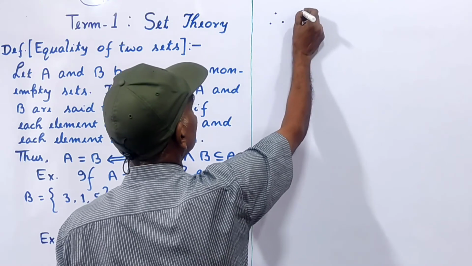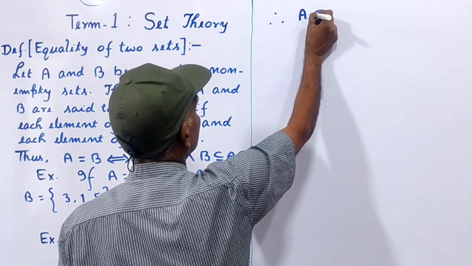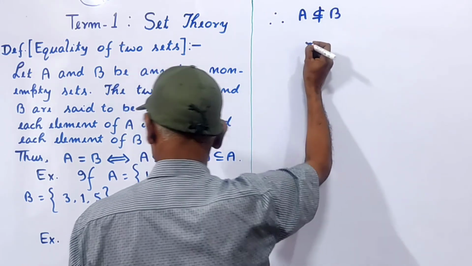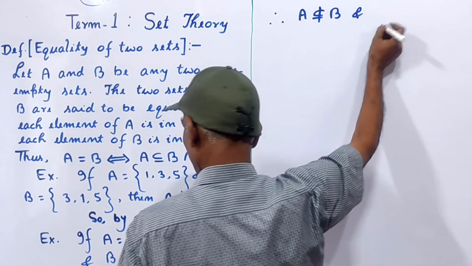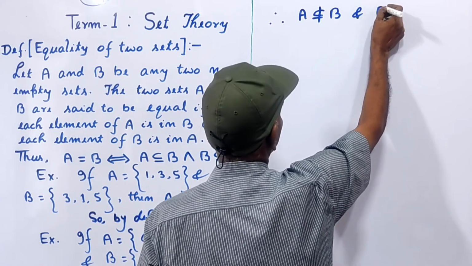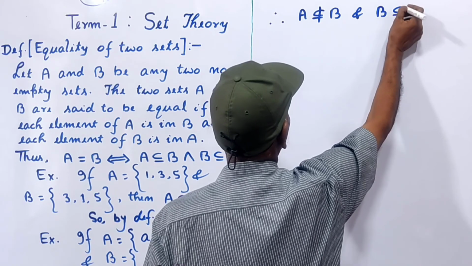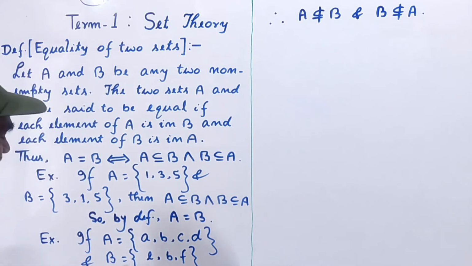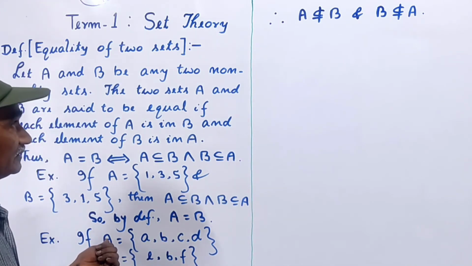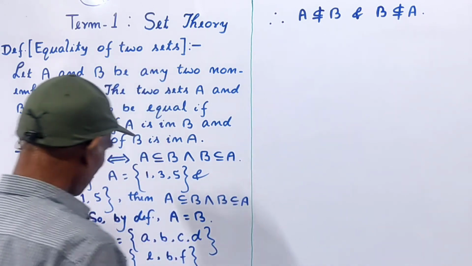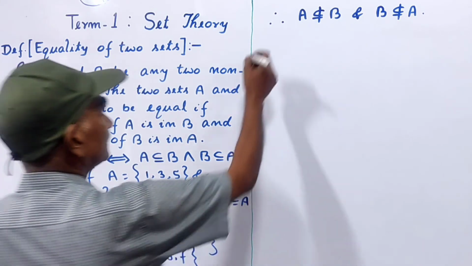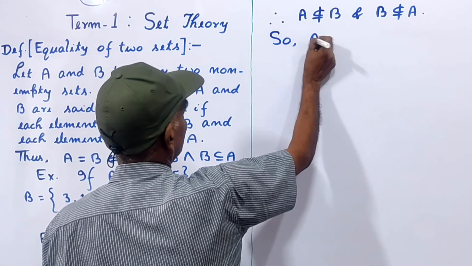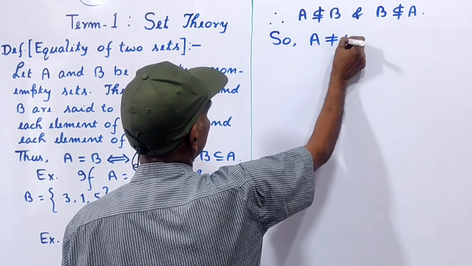Hence, clearly A is not a subset of B and B is not a subset of A. Here you see that A is not a subset of B, also B is not a subset of A. So, A is not equal to B.